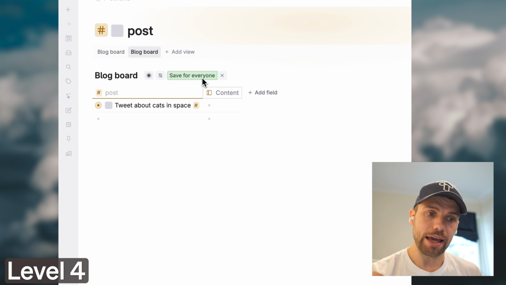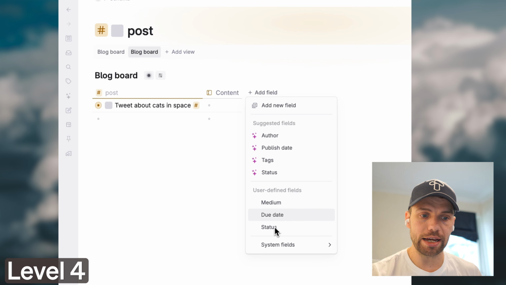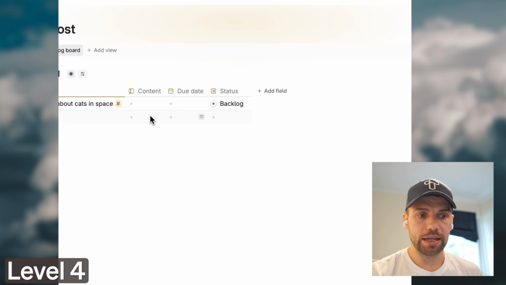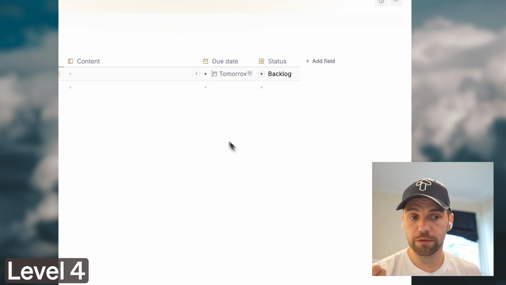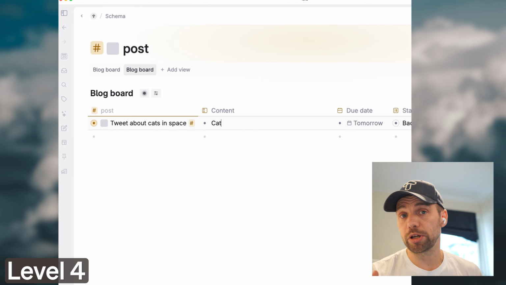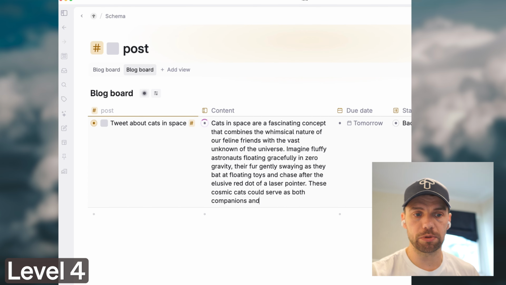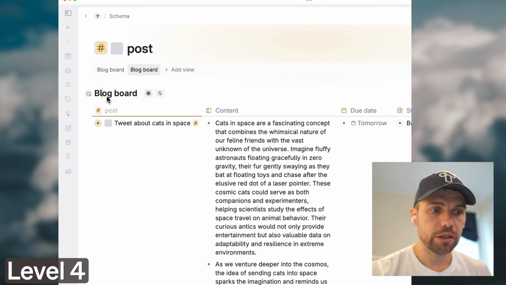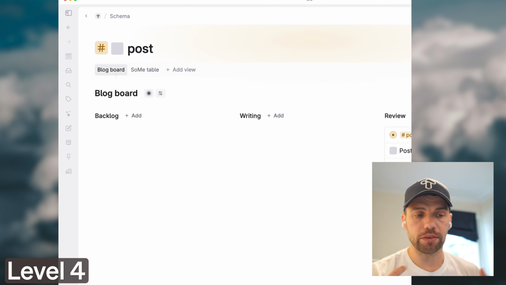So I've actually added an AI suggested field. The AI suggested a content field, and I say, that's perfect. And then I add the fields that I've already created for the post super tag, due date and status. Now I can keep my post contents inside a field, and this will become relevant if I want to display it in a card view later. And now I'm using the keep writing AI in Tana to write out some random content for this one. So calling this social media table,